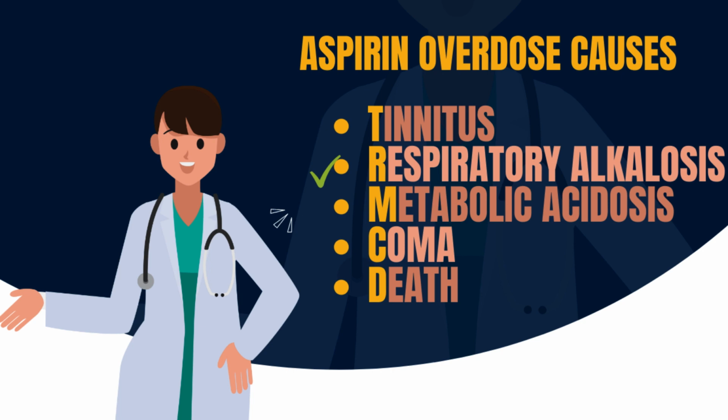by the mnemonic TRMCD. T is for tinnitus, R is for respiratory alkalosis, M is for metabolic acidosis, C is for coma, and D is for death. If both coma and alkalosis are in the options, you have to prefer alkalosis, as first alkalosis occurs, then coma occurs. And you have to remember that it initially causes respiratory alkalosis, then metabolic acidosis, and then coma.